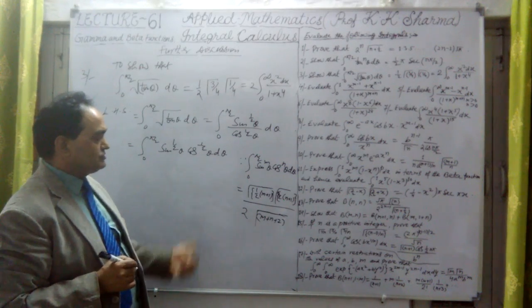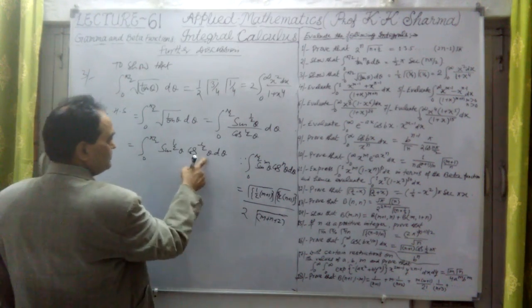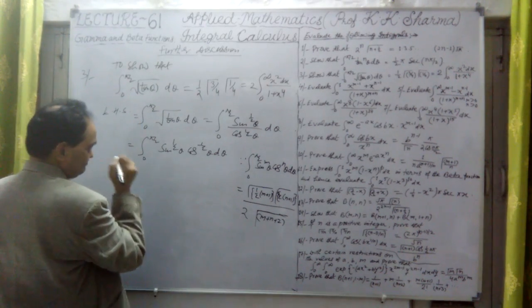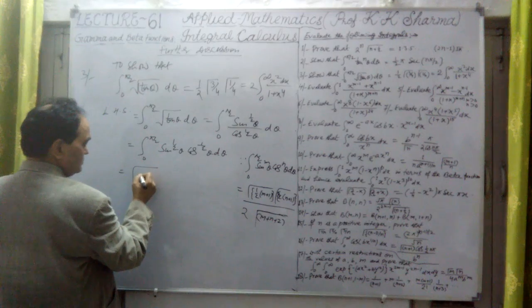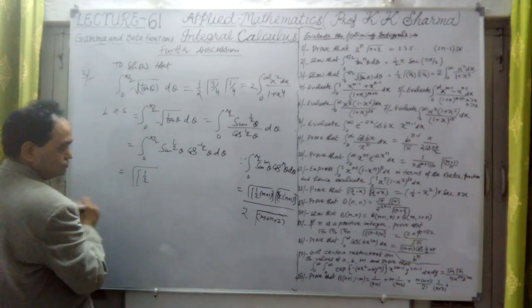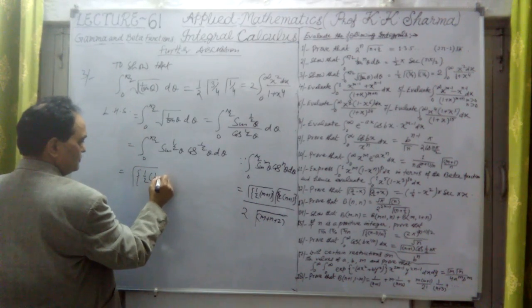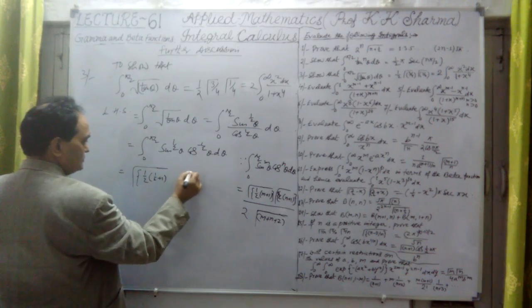Okay, so we have to find out this question. This value will be equal, according to this formula, to how much? This will be gamma in curly bracket, half plus 1 by 2 for the first one.